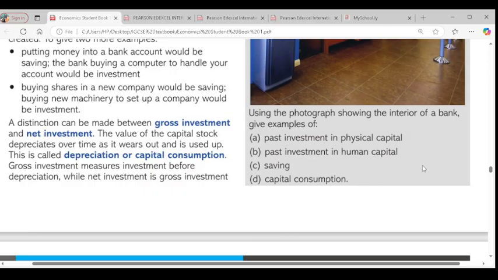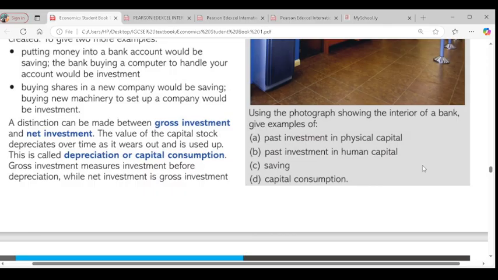But net investment means the capital has been consumed. It has started wearing and tearing. So you have taken away the value of the wear and tear, that means the value of depreciation, away from the cost of investment. That is net investment. Do you understand the difference between gross investment and net investment? Yes, sir. Gross investment measures investment before depreciation, and net investment is investment minus depreciation. Clear, right? Yes.